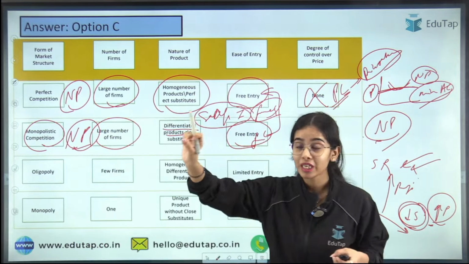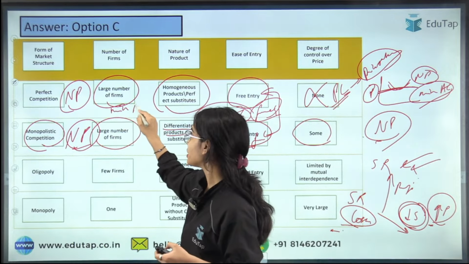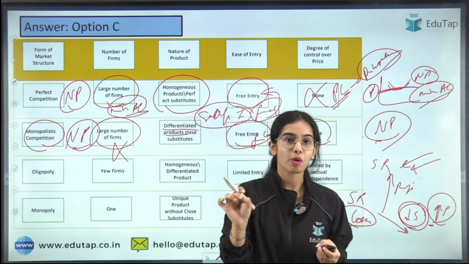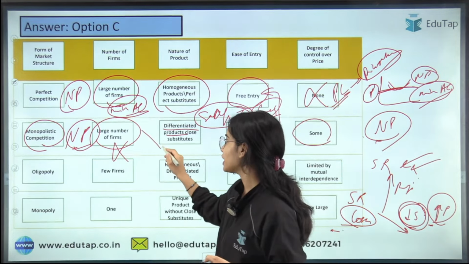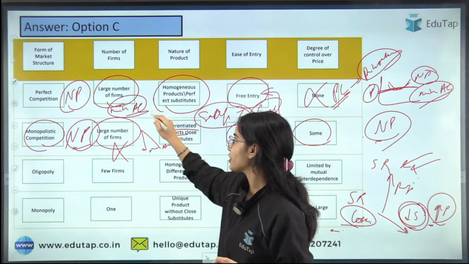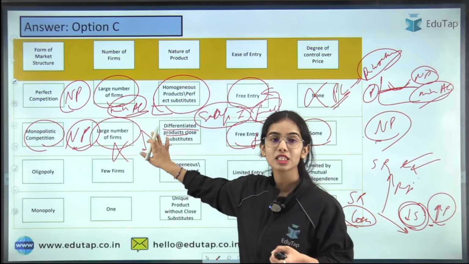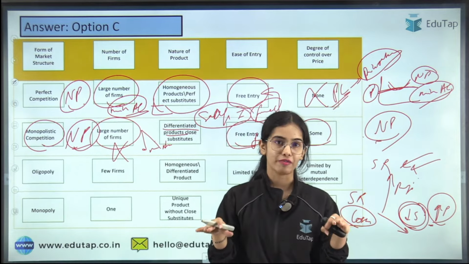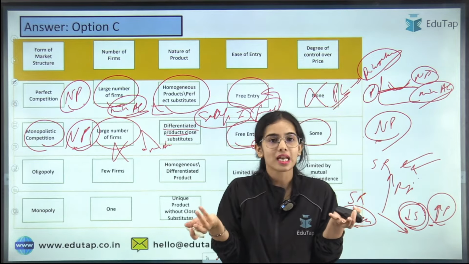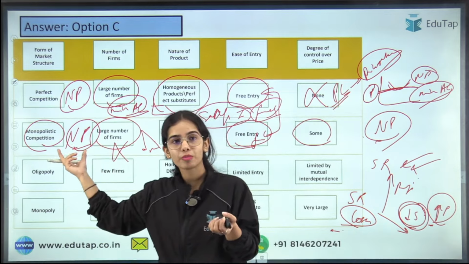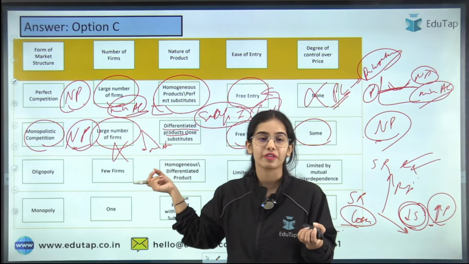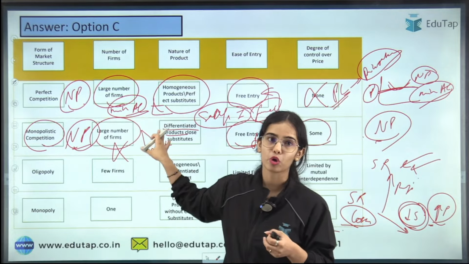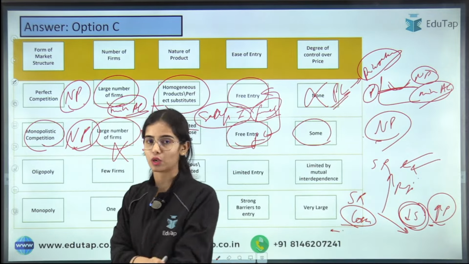But in perfect competition, you are producing at the minimum of average cost. In monopolistic competition, you are not able to produce at the minimum of the average cost because you have a falling average revenue and a falling marginal revenue rather than horizontal. So in this case, you have excess capacity. In perfect competition, you do not have excess capacity in the long run. But in monopolistic competition, there is excess capacity in the long run.